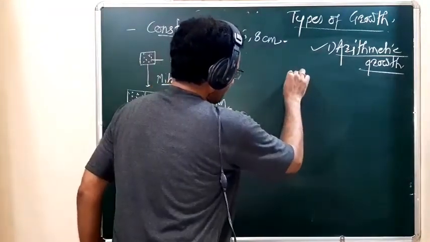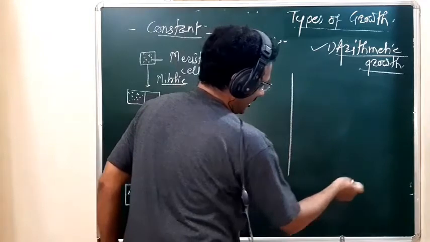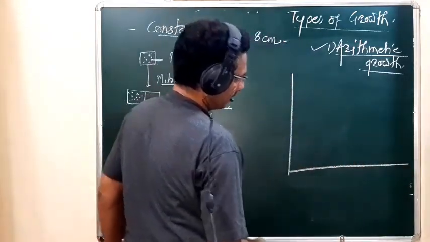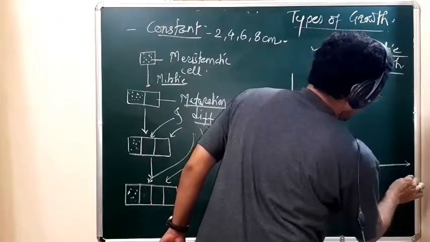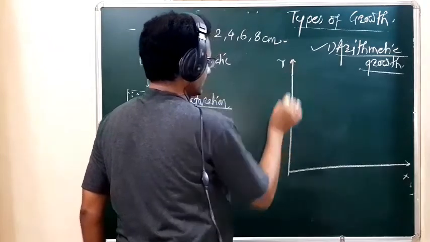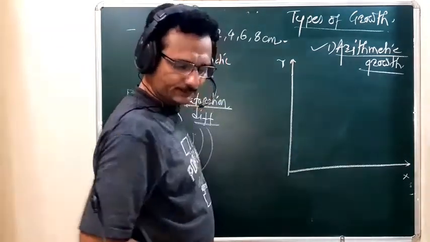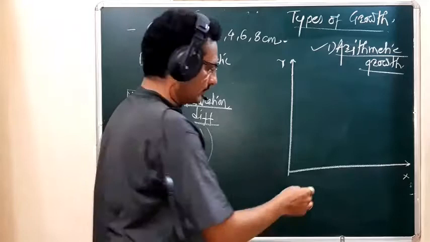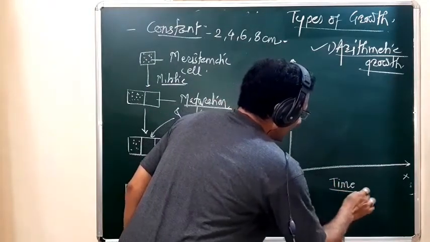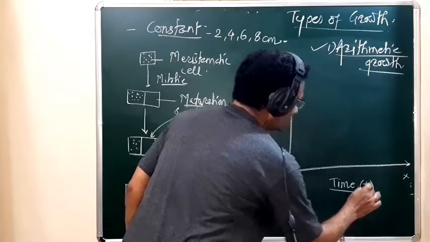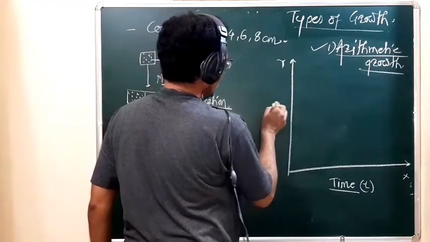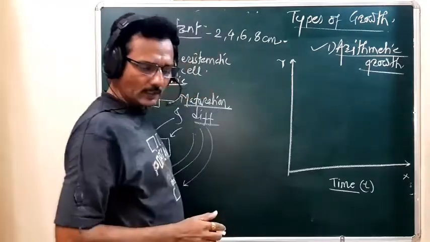Suppose this is the y-axis and this is the x-axis. As usual, on the x-axis we take the time. For that time, we write the small t.